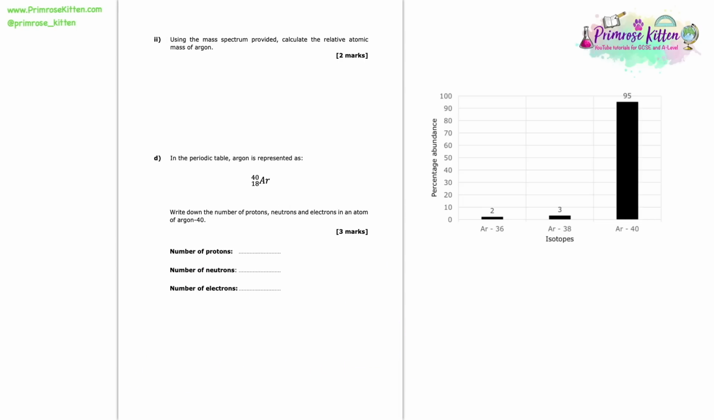So here we're asked to use the mass spectrum provided to calculate the relative atomic mass of argon. To do this, we need to use the little graph that they gave us. And we need to use the percentage abundances and the masses of each of those different isotopes. What you're going to do is work out the sum of all of the percentage abundances times by the mass and then divide by 100, okay?